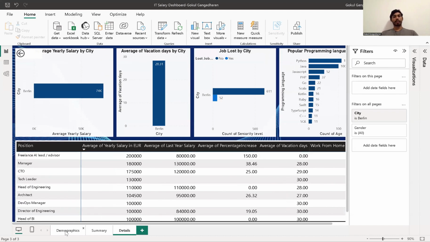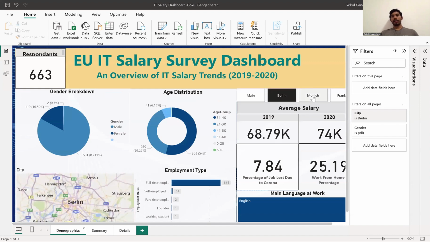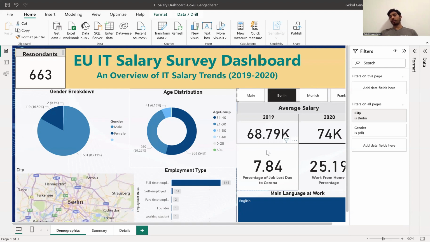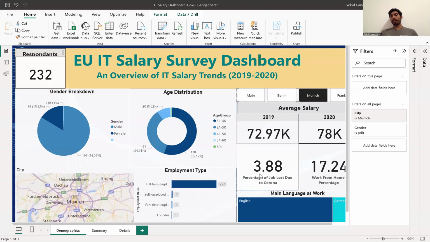So if you look at the demographics page and see the statistics for Munich, there are almost 232 respondents. And here the city of Munich pays much better than Berlin, at 78K in 2020. Even in 2019 the average pay is higher, and the percentage of job loss is reduced, whereas Berlin had a higher 7.84 percent of people losing their jobs, while in Munich we can only see 3.88%. And in Frankfurt also,